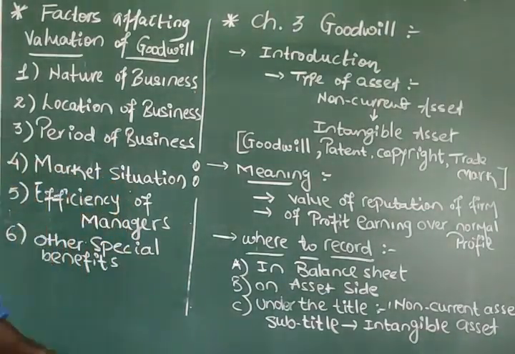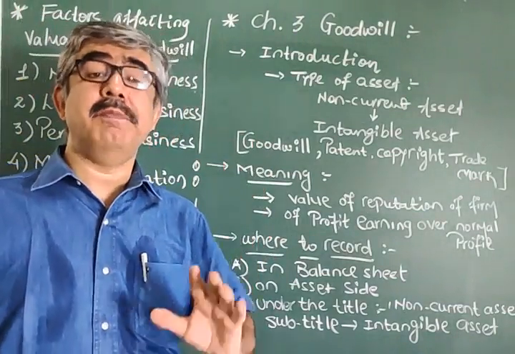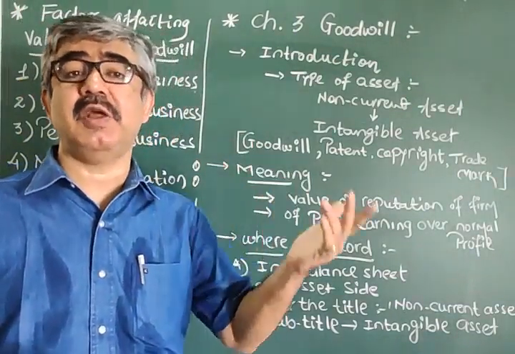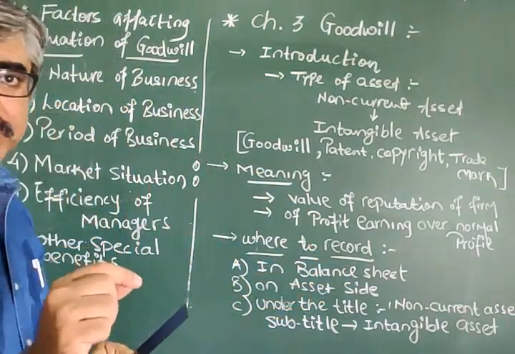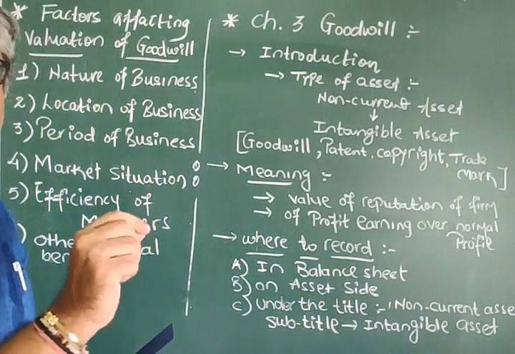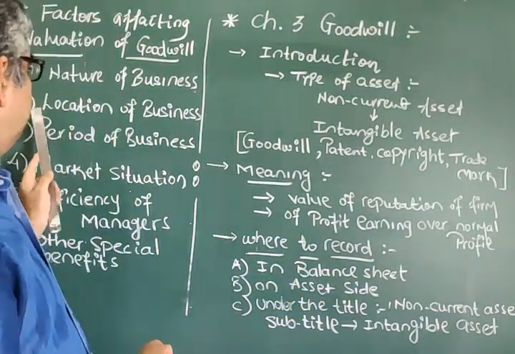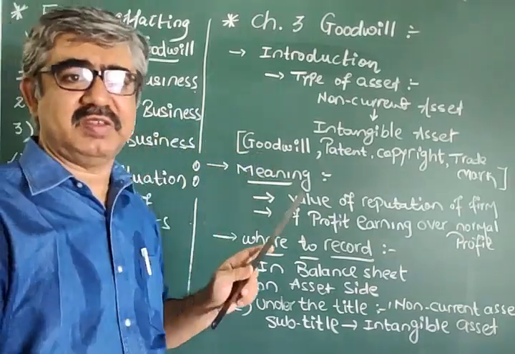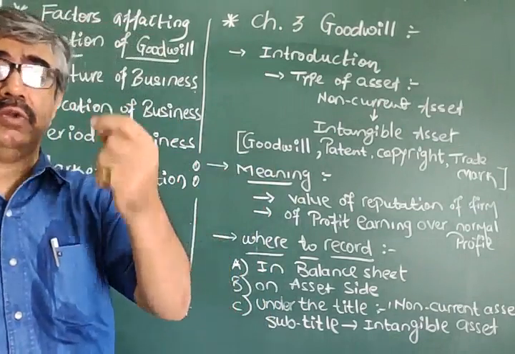It's given in your textbook too. So go through the textbook also. Make some examples for each and everything. You can write in your textbook or in the class also. With nature of business, you can write one or two examples. With location of business, you can write one or two examples. But that is to be done by you.